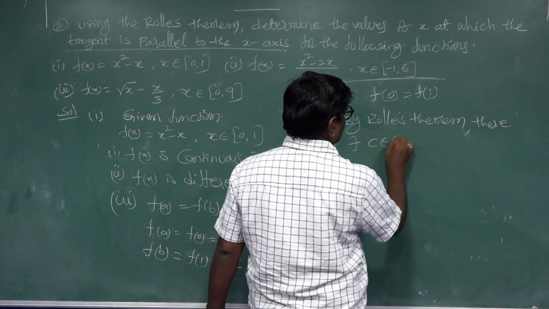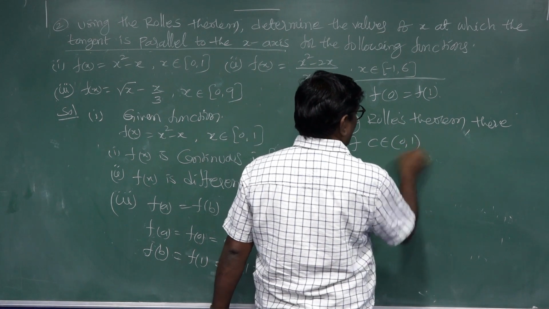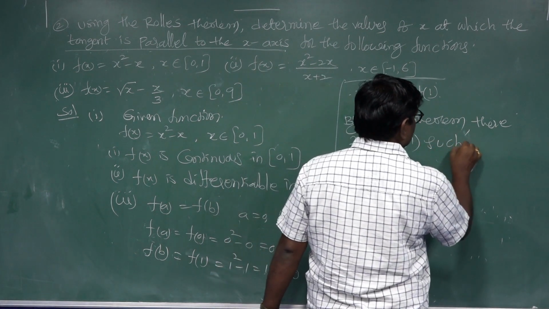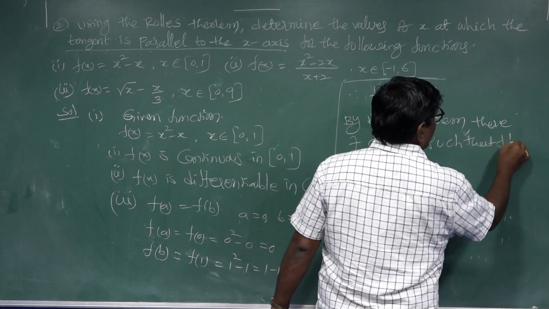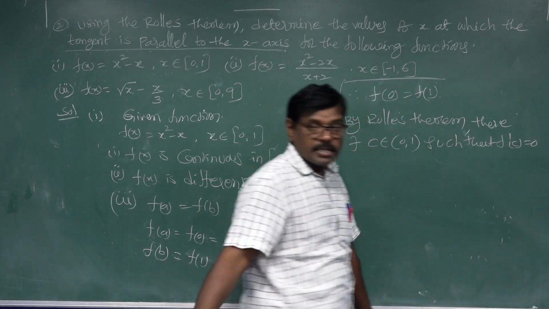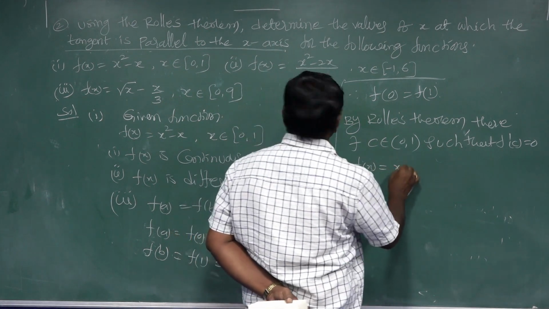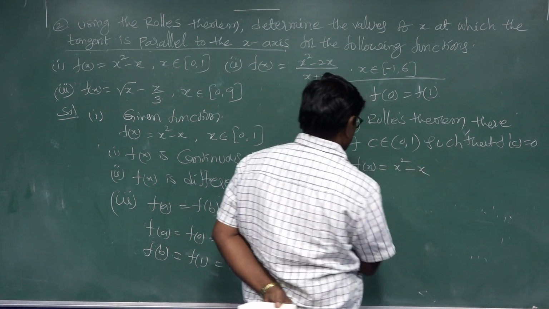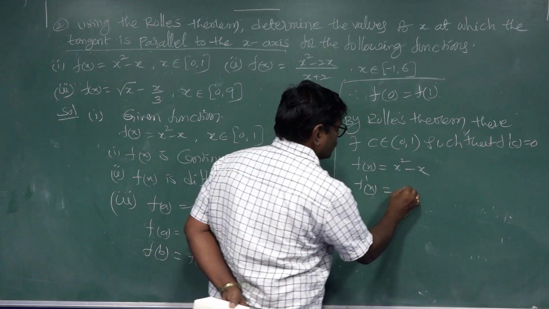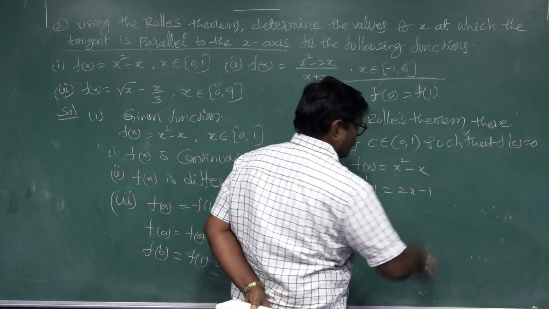c belongs to 0 comma 1 such that f dash c equal to 0. F of x equal to x square minus x, f dash x equal to 2x minus 1.